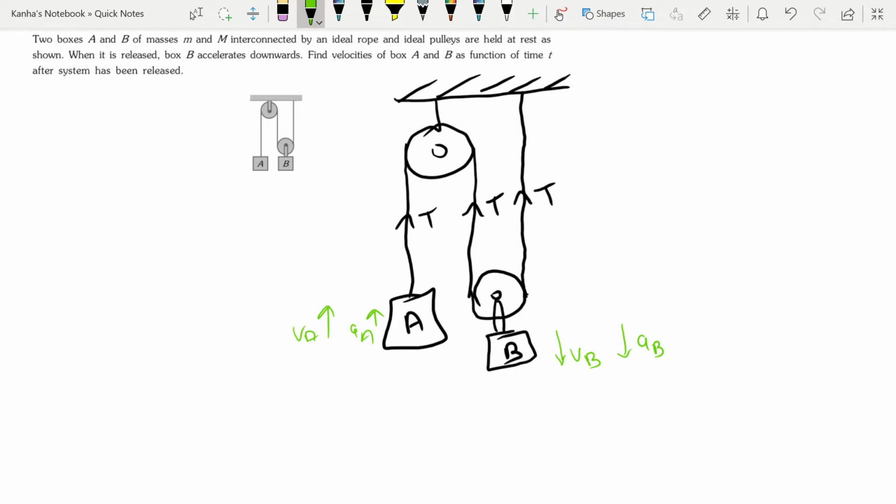Now first we need to explore the relation between the acceleration of A, which is aA, and the acceleration of B, which is aB.